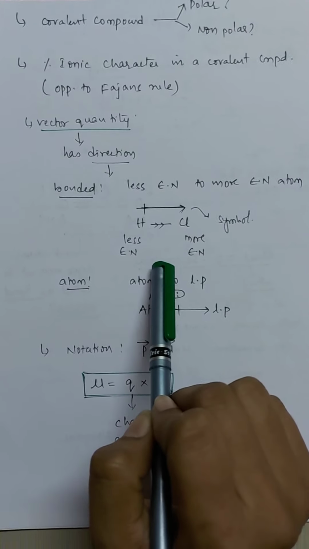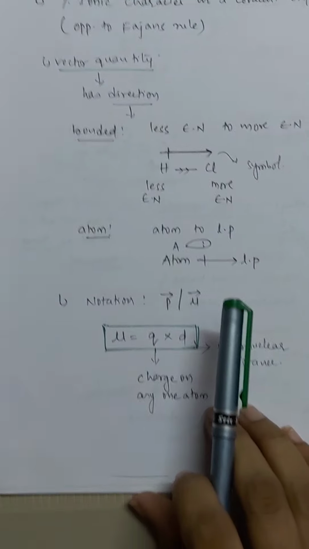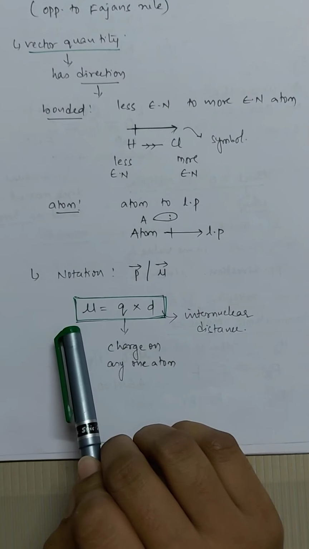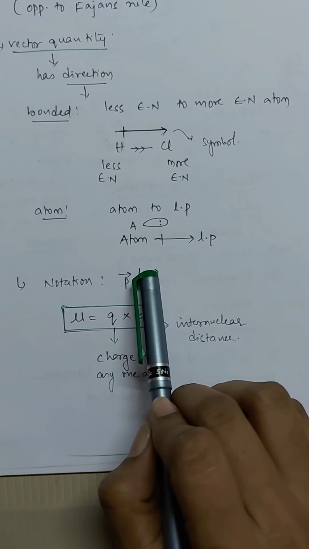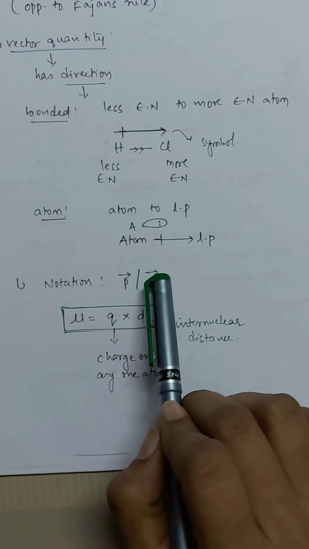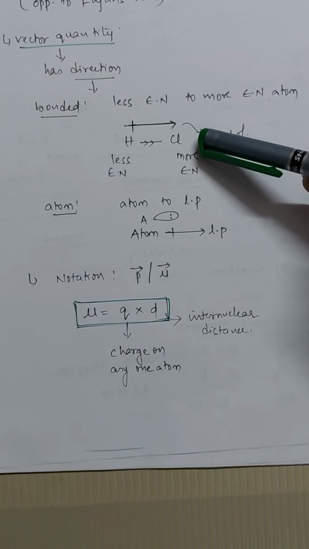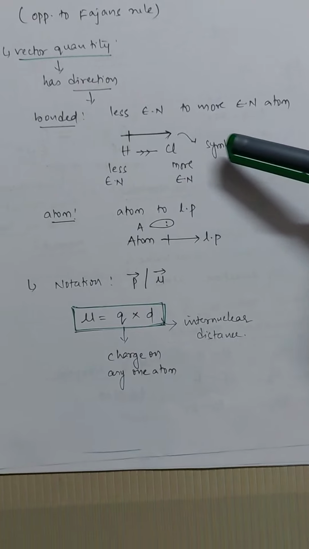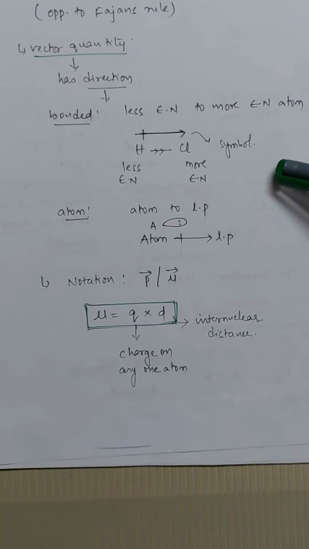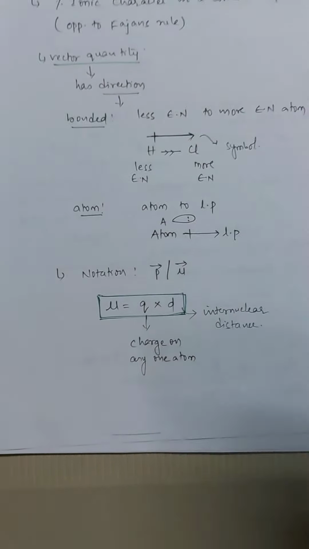And what will be the direction of dipole moment? That will be towards the more electronegative atom. Now suppose there is an atom which has a lone pair on it. In that case, the direction of dipole moment will be towards that lone pair. If you see hydrogen and chlorine here, chlorine has 3 lone pairs on it. So the direction of dipole moment will be towards that lone pair atom, towards the electronegative atom. Okay, so we are clear with the direction.